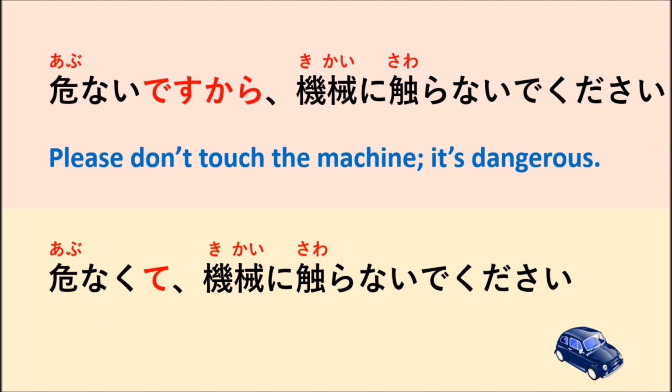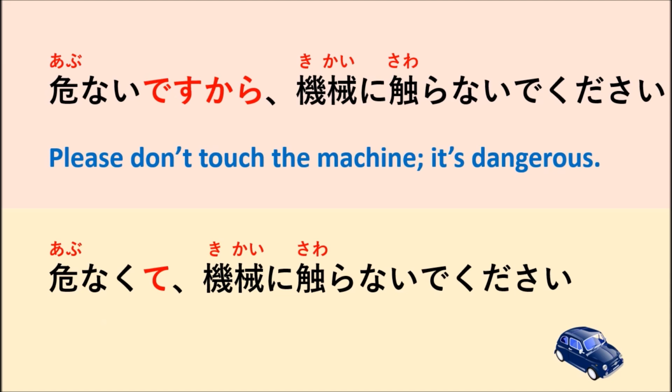And for the last one, we also have a sentence like this. So which one do you think is right? Only one of the first sentence and the second sentence is correct, and one is not. Let's read together. The first sentence says, 危ないですから機械に触らないでください.